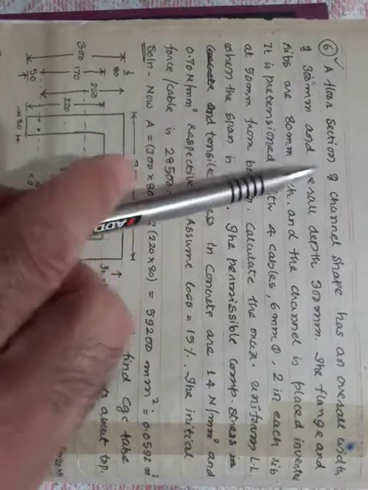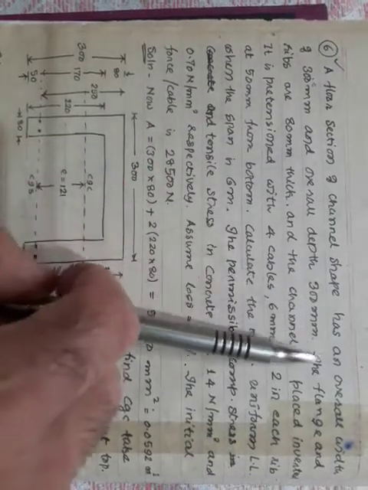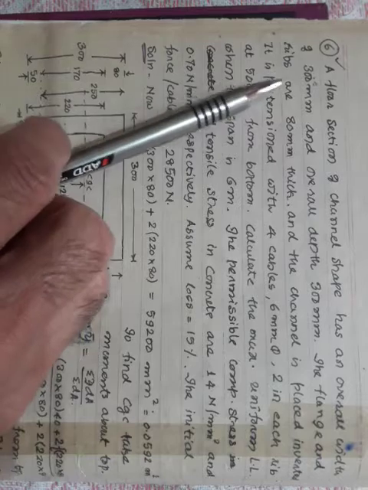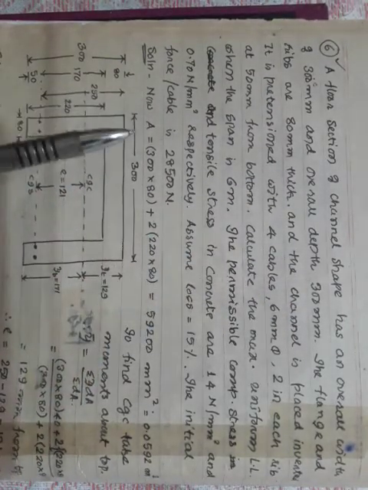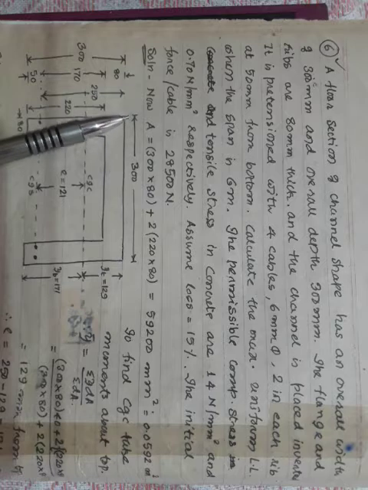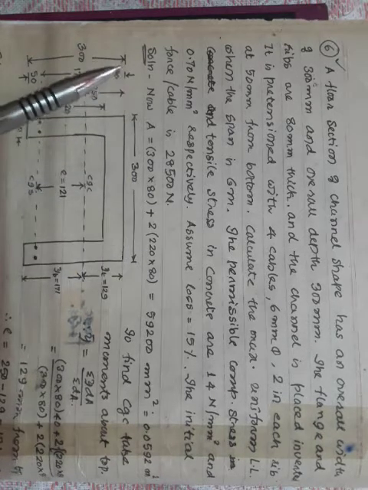Okay, I will read the problem now. A floor section of channel shape has an overall width of 300 mm and overall depth of 300 mm. In the sense, he says that a channel section is there, 300 mm wide and 300 mm deep. Okay, 300 mm deep.